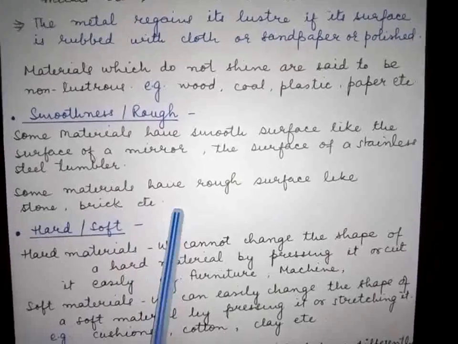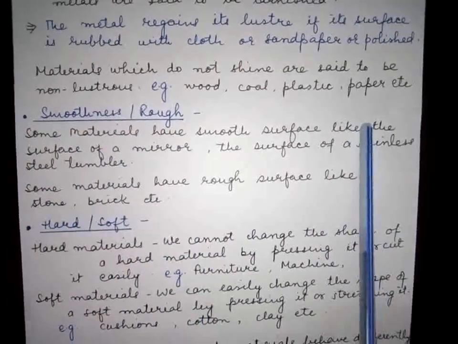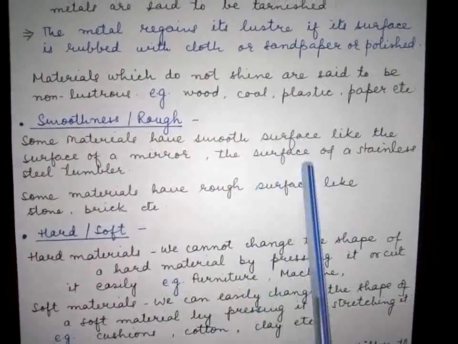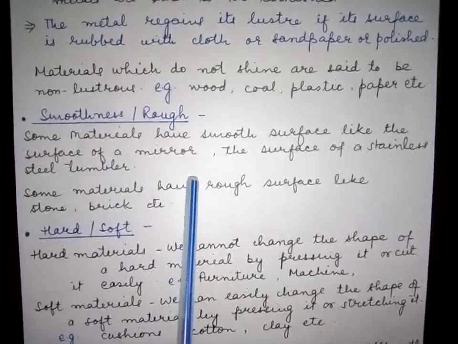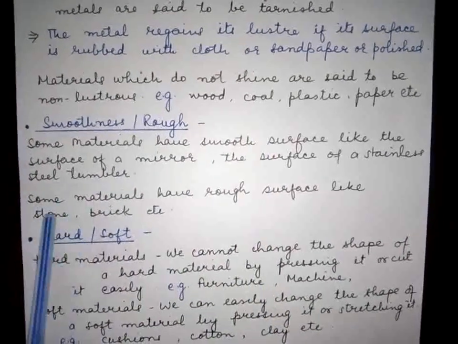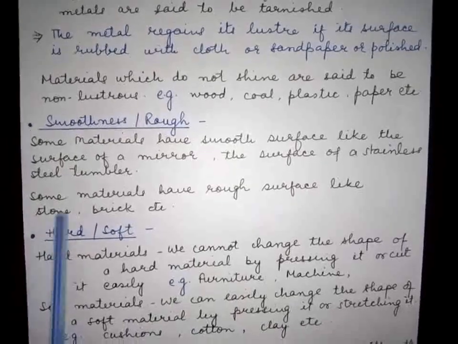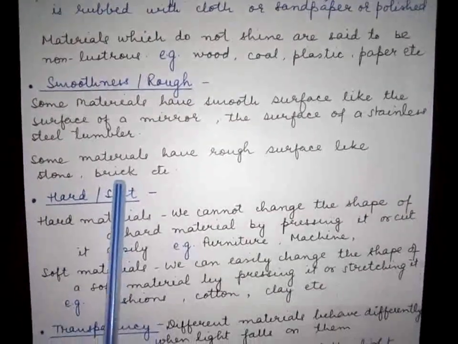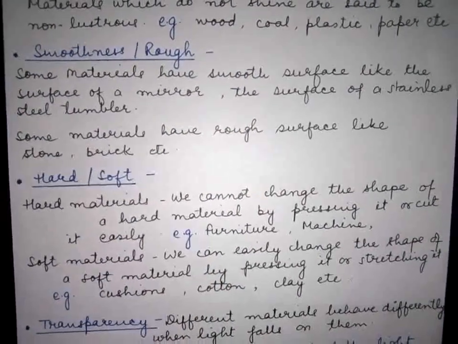So on this basis also we can classify the materials. Some materials have a smooth surface, like the surface of a mirror or a stainless steel tumbler, while others have a rough surface, like stone and brick, and many more examples.